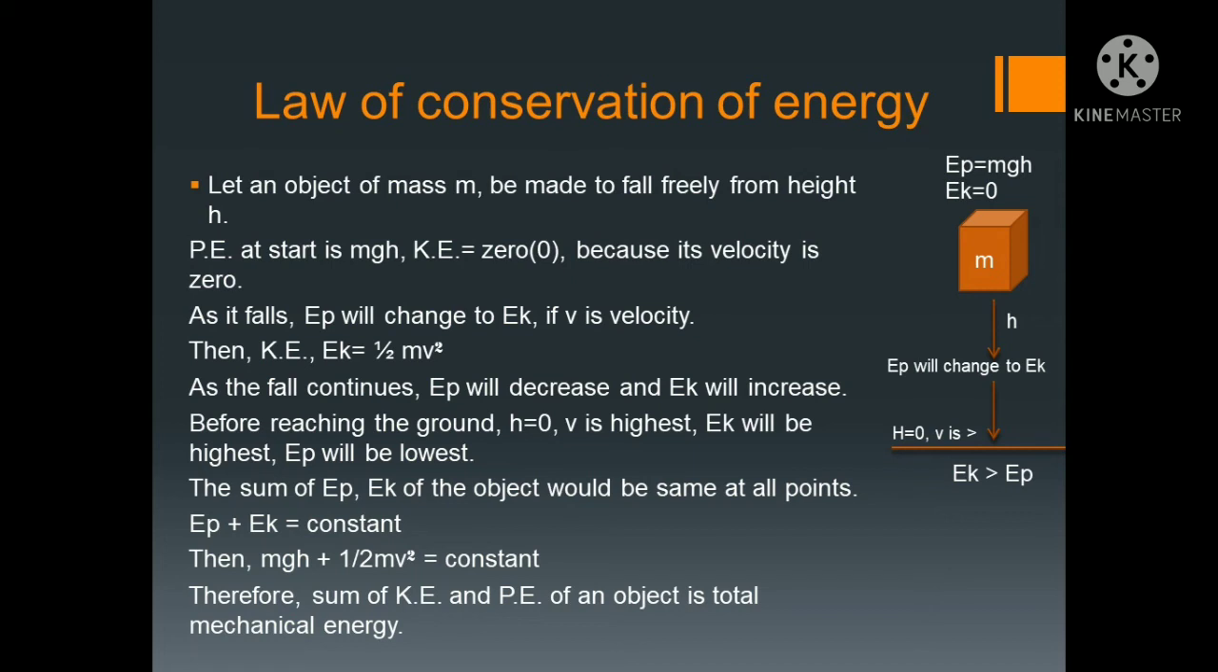Therefore the sum of kinetic energy and potential energy of an object is the total mechanical energy. We have already studied in the forms of energy that this is a sum of kinetic and potential energy. So this is the law of conservation of energy. From there we have studied that in mechanical energy these two energies are a sum of each other. Okay, now let's see another concept.